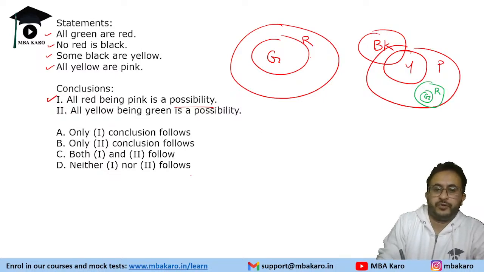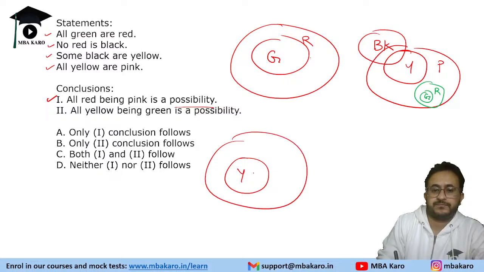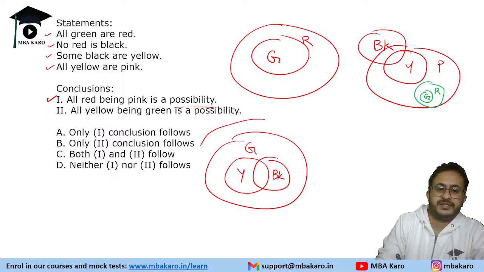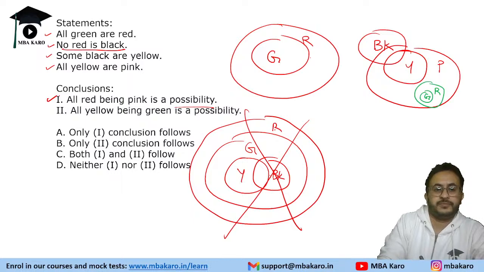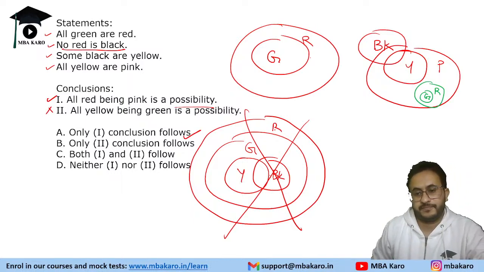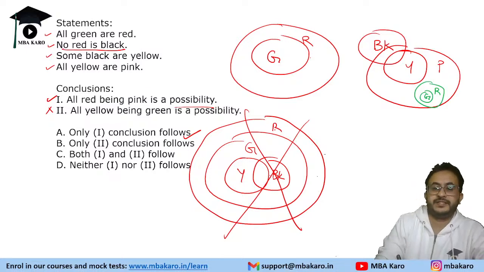All yellow being green is a possibility. Now what if we put all yellow as green? So if we put all yellow as green, and yellow is overlapping with black also, and green comes inside red. If we take this scenario, it is given that no red is black, so red and black will overlap. So this is not possible. So this is not a possibility. So only one follows, because the first condition is a possibility.